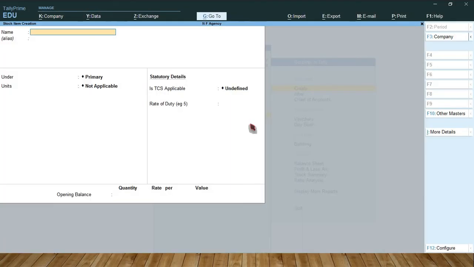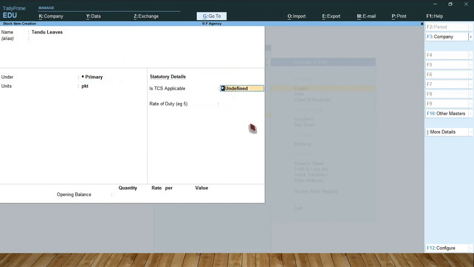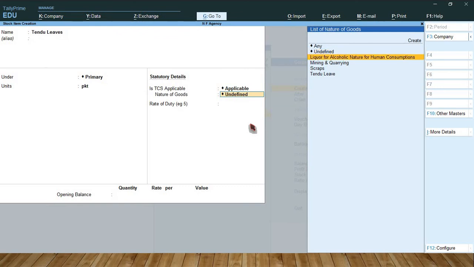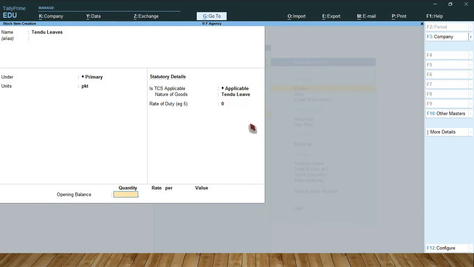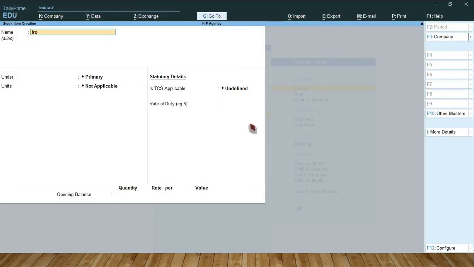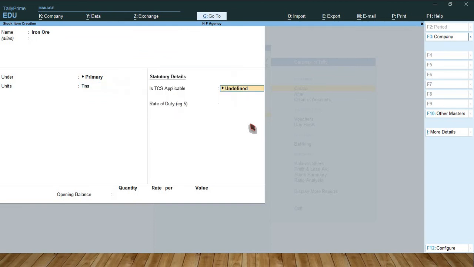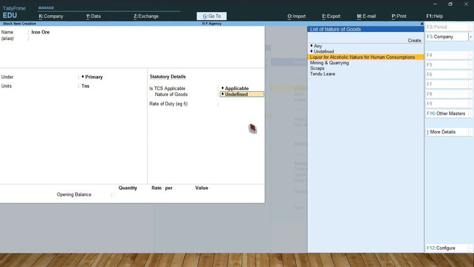So next one, tendu leaves. Tendu leaves under primary, packet. This one applicable. Select tendu leaves, accept. So next one, iron ore. Iron ore under primary, this is tons, applicable. Select mining and quarrying.